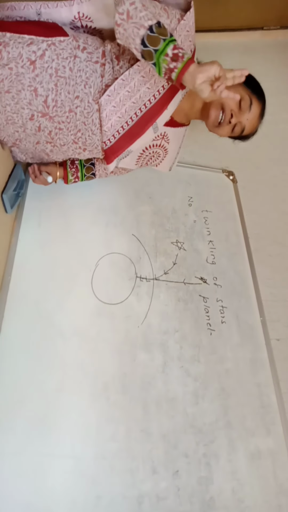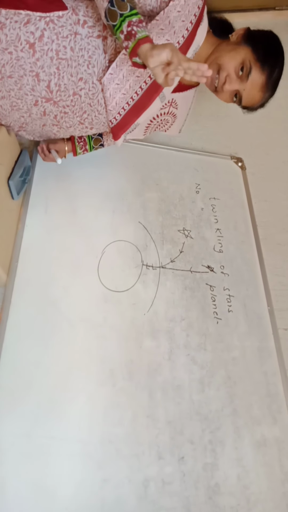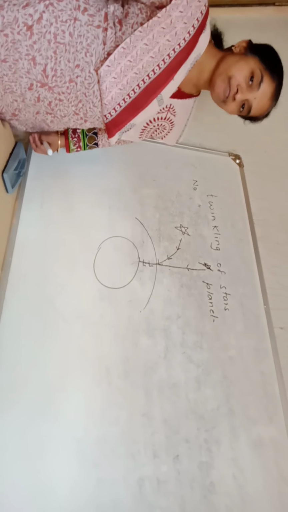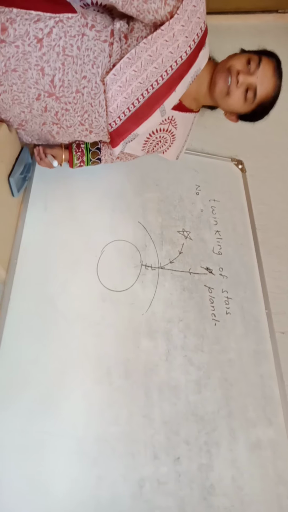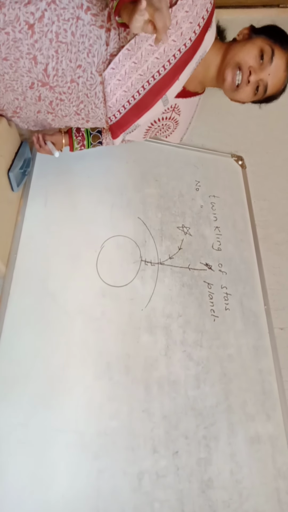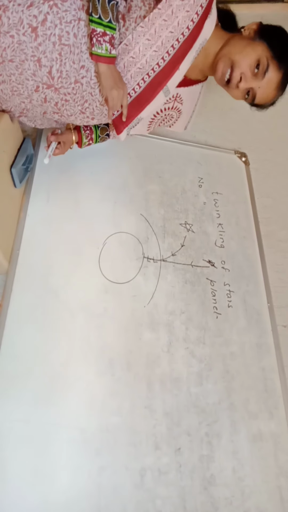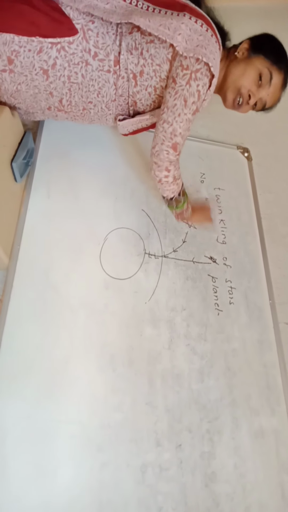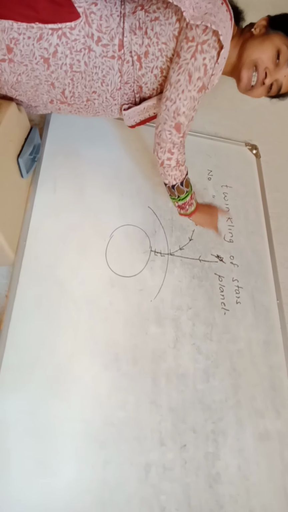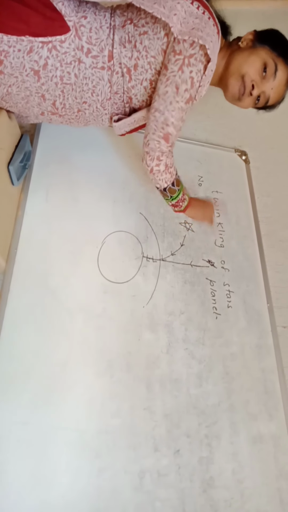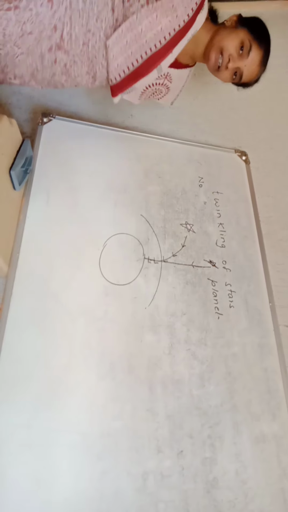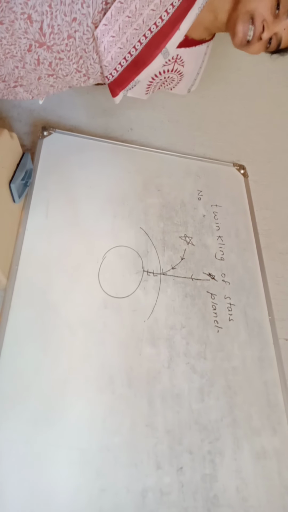Due to these three important factors, that is, first of all, the refractive index of different layers is different, the density is different, and the temperature is different, what happens? The position of the star appears to be slightly fluctuating, and that is why the stars twinkle. That is the reason that the stars twinkle.